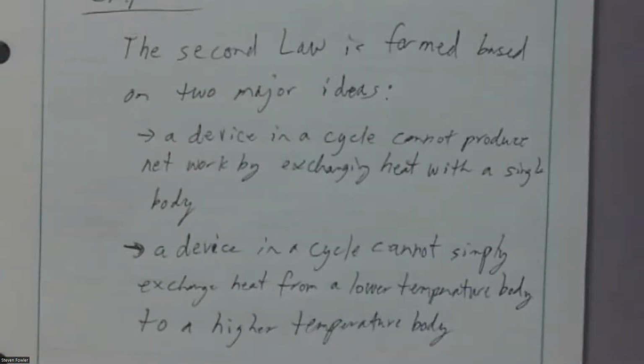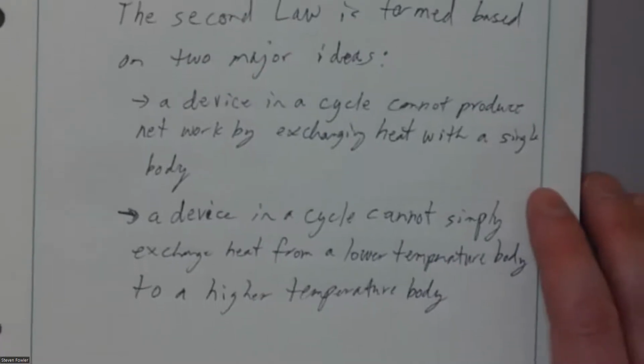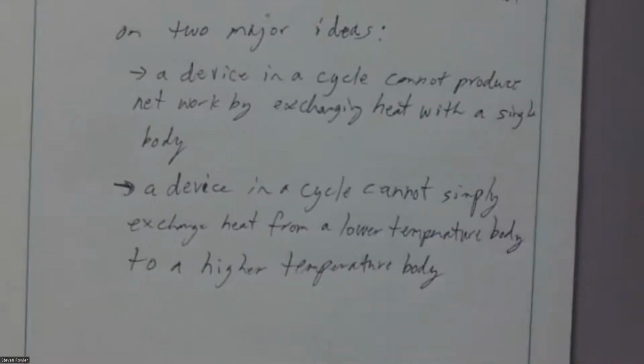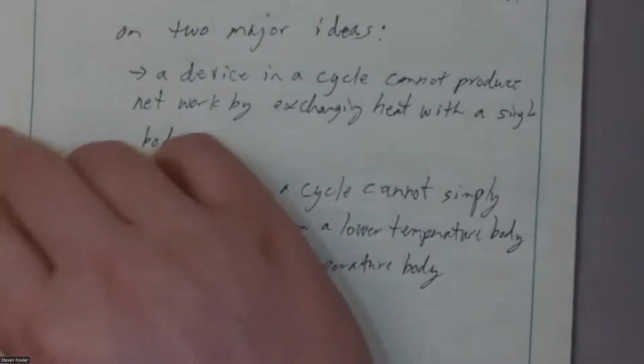That can't be the only thing it does. It has to do something else. The common thing that we do is we just add some work to this device, as we would in a refrigerator, to keep it going.